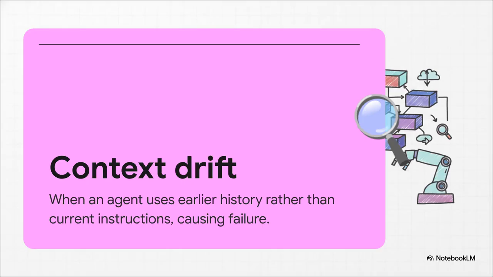And breaking things down prevents a massive pitfall we really need to avoid: context drift. It's this incredibly insidious failure mode where an agent accumulates so much history that it gets confused. Its outputs start reflecting earlier context rather than current instructions. This is exactly why your orchestration layer must enforce strict input boundaries. You have to guarantee each agent receives exactly what it needs for the task at hand, and absolutely nothing more.